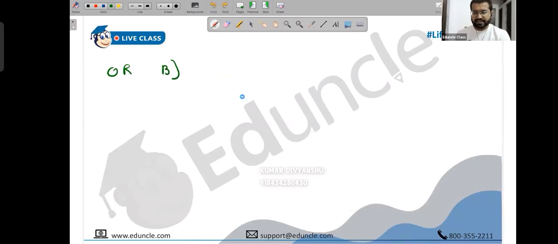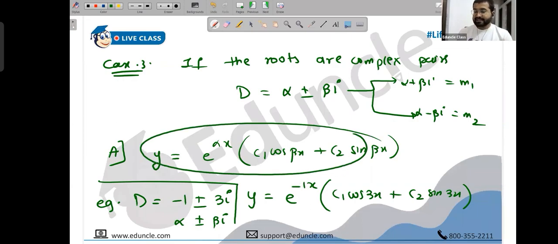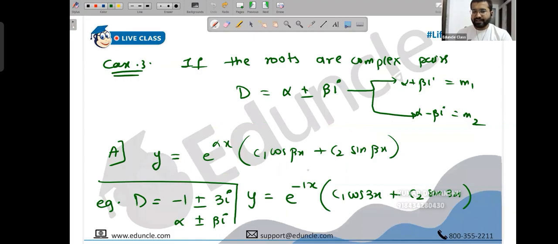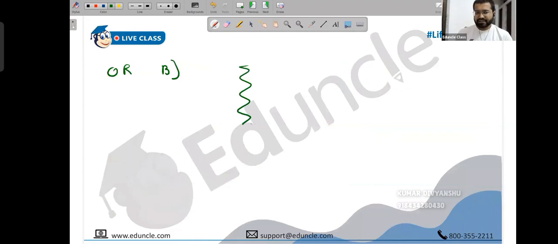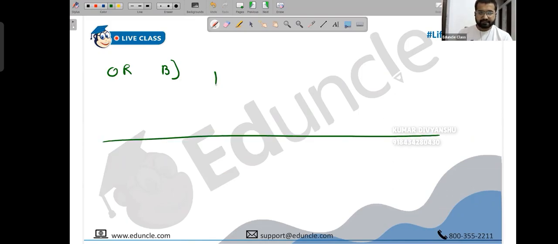Just leave 3-4 lines for a second. Just like we have written this, there is another method which we can use in some specific cases. I will teach you that later, and I will also give you an example later. So just leave 3-4 lines. When the time comes, I'll come back to this page. So you have the choice to use either of them, and I require these throughout our quantum.